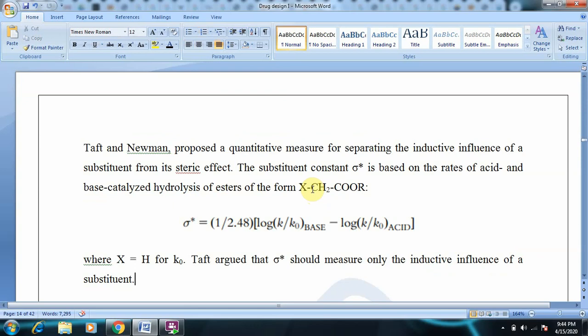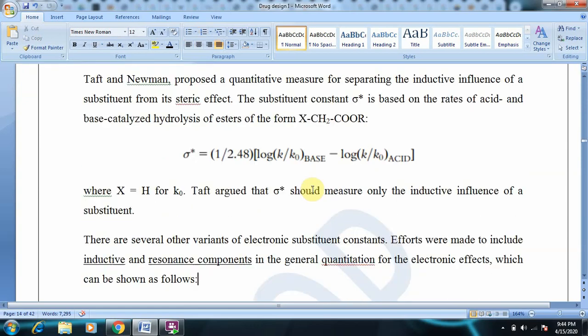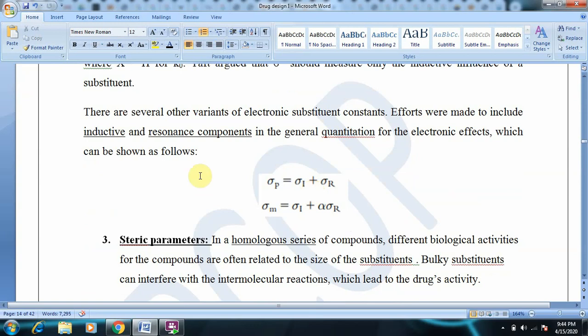You people have to go through this, write your notes and practice the equations. You will remember. Sigma P is equal to sigma I plus sigma R, whereas sigma M is equal to sigma I plus alpha sigma R for meta substitution.